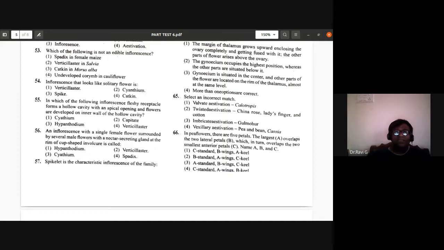So the right answer for the incorrect match for 65th is the fourth one, vexillary aestivation, pea and bean, but not in case of cassia. Cassia belongs to Caesalpiniaceae, so they do not have vexillary aestivation. Pea and bean is right, but cassia is a wrong match for that. So the fourth one is the incorrect match.